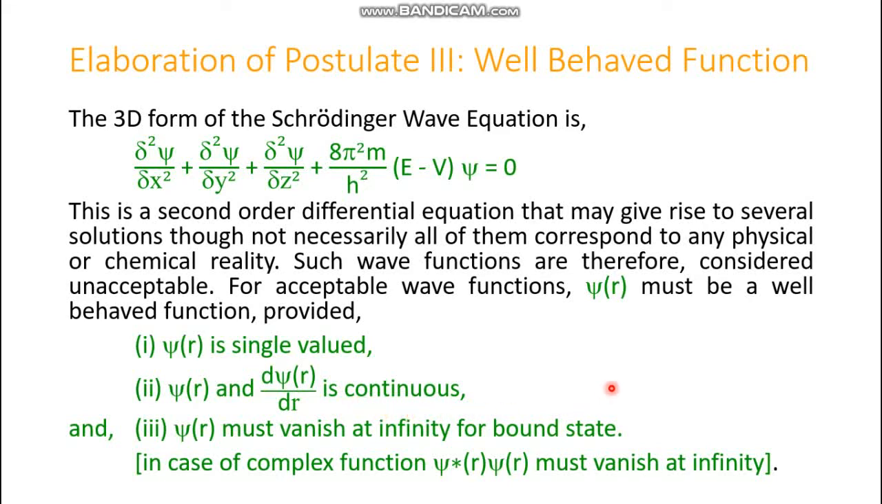And finally, number 3, psi(r) must vanish at infinity for a bound state. That means it will not be found anywhere beyond the boundary. So psi(r) must vanish at infinity for a bound state. And if it is a complex function, then the product of the function with its complex conjugate, that means psi star(r) psi(r), must vanish at infinity in that case particularly. So these are the conditions.